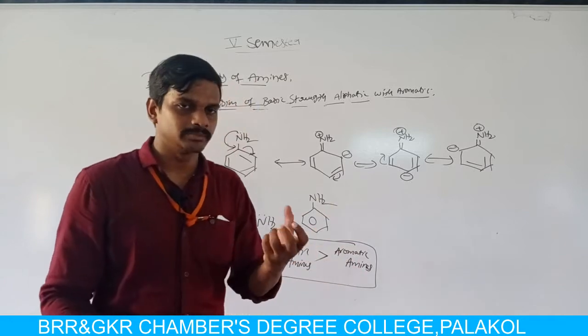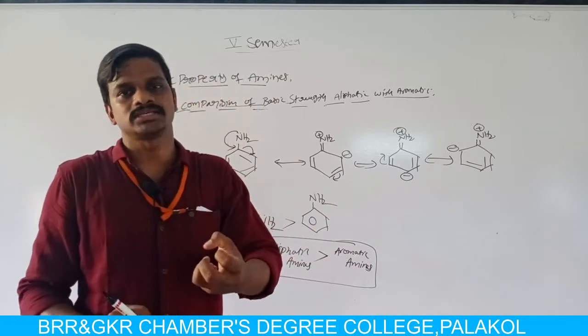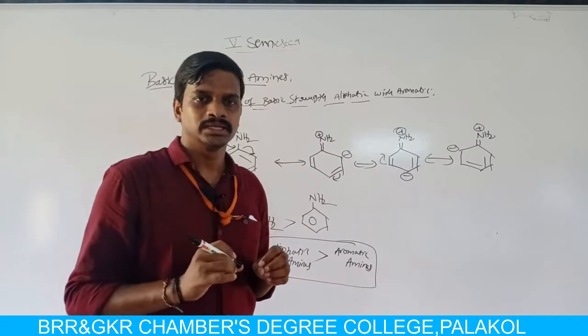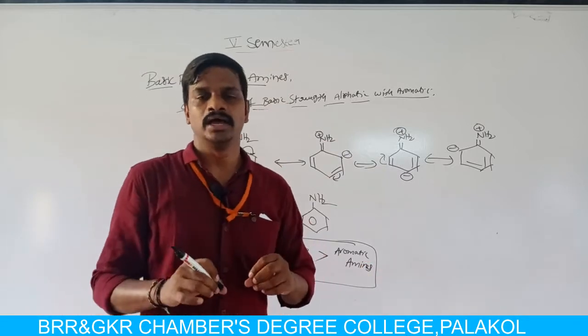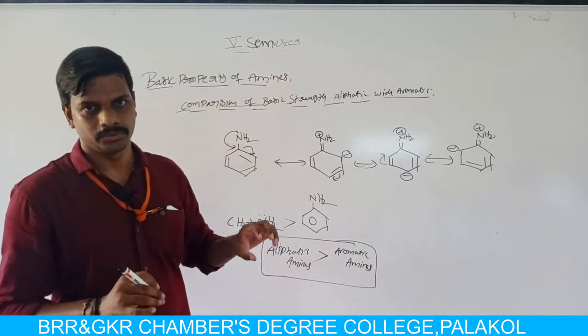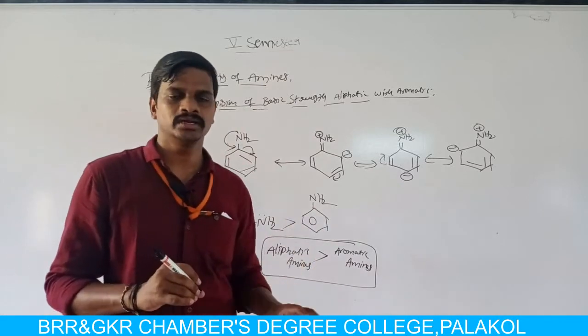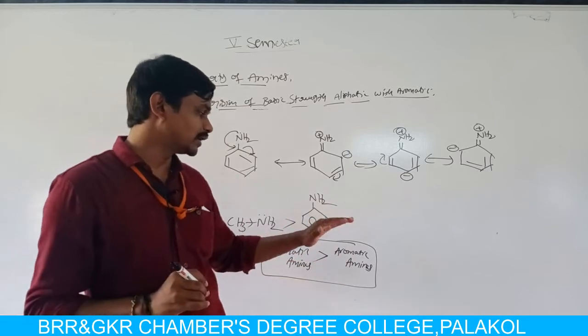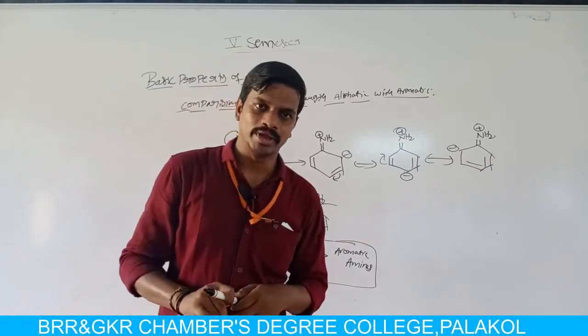That benzene ring withdraws electrons from the nitrogen atom. Due to that, the electron density on nitrogen decreases. So because of that, aliphatic amines are more basic than aromatic amines.